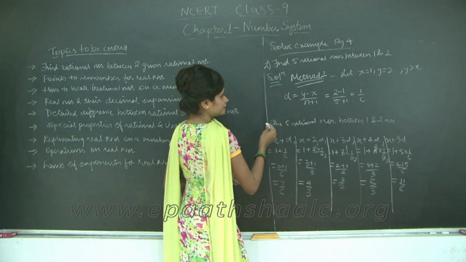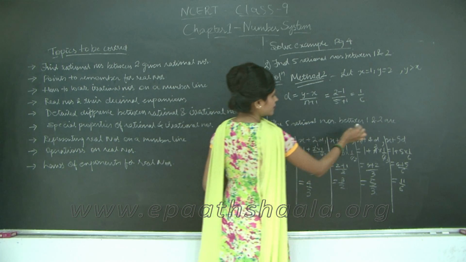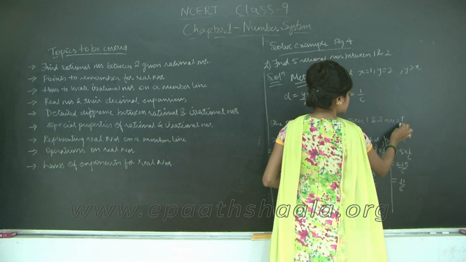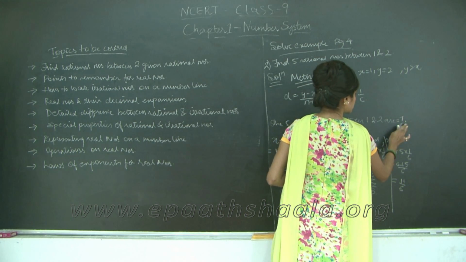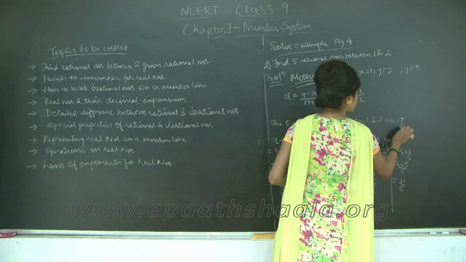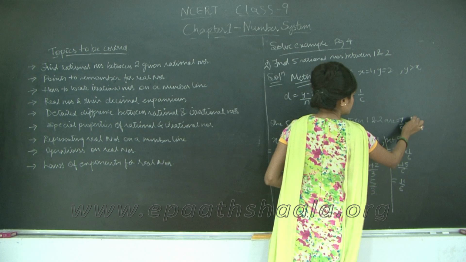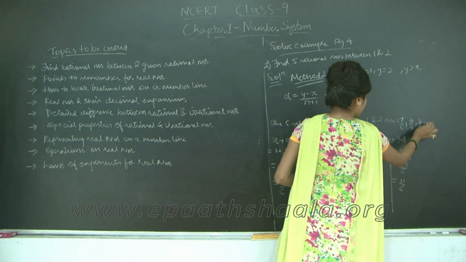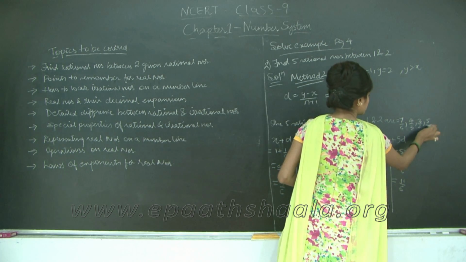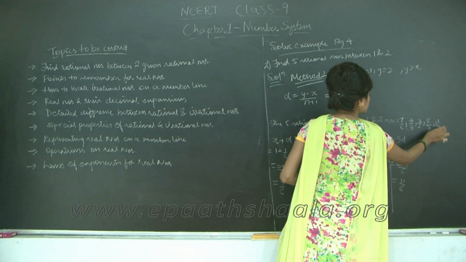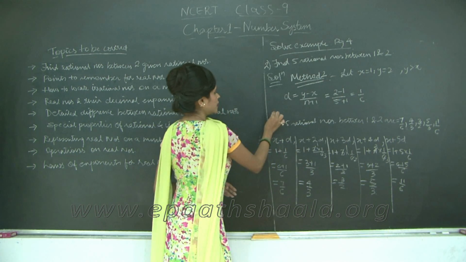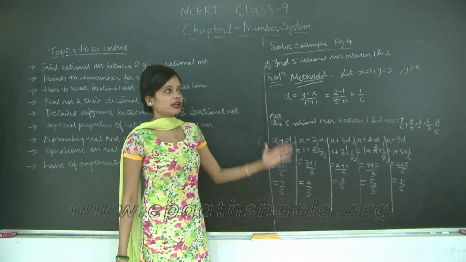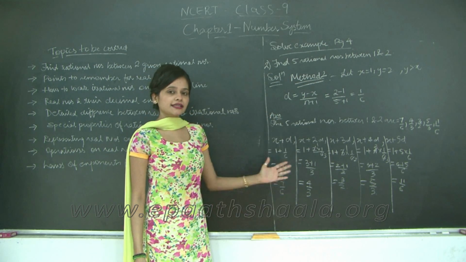Therefore, I will say the 5 rational numbers between 1 and 2 are 7 upon 6, 4 upon 3, 3 upon 2, 5 upon 3 and 11 upon 6. This is also my answer. Right? So, I have found 5 rational numbers between 1 and 2 by using the second method.